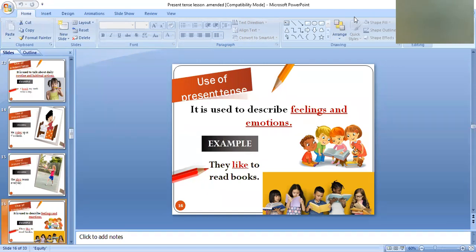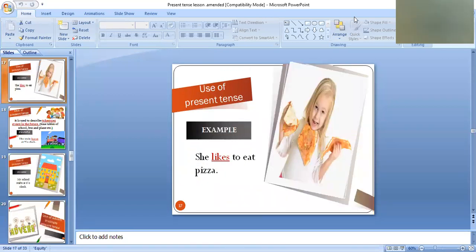For example, they like to read books. She likes to eat pizza. So dear children, if I talk about opinion, he is an honest man. We can describe our opinions and thoughts about something and someone in simple present tense. She is a talented girl.